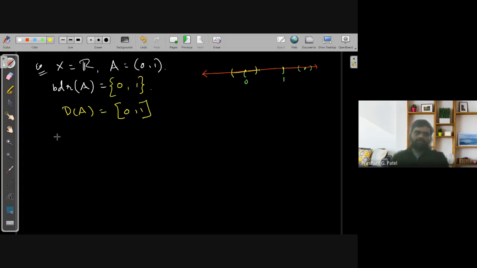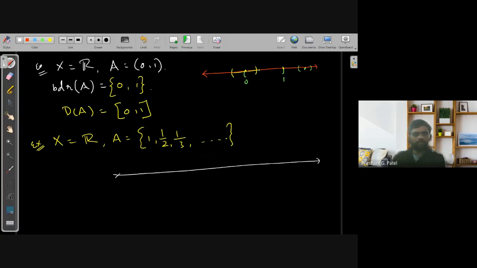Now what are the limit points of this set A equal to 1, 1 by 2, 1 by 3, and so on? Let's think about this.